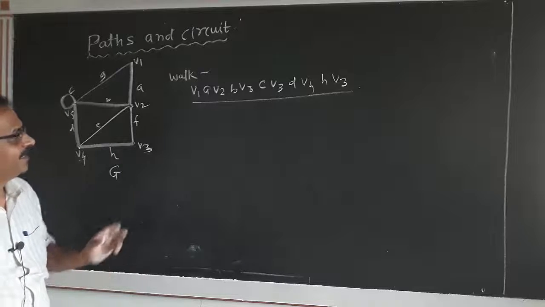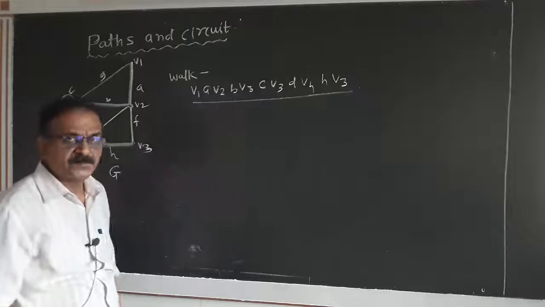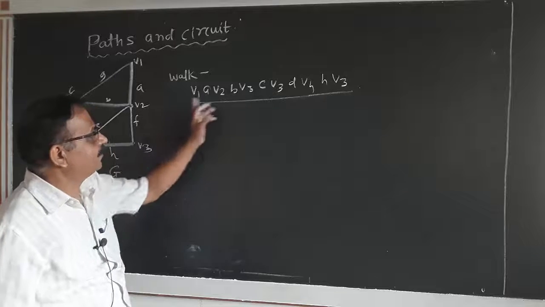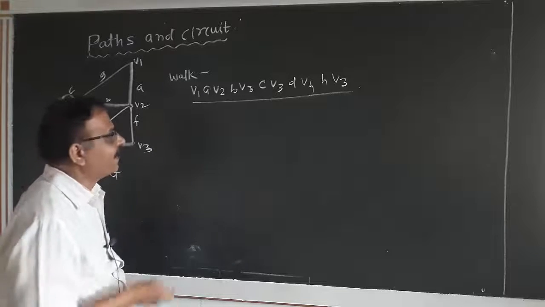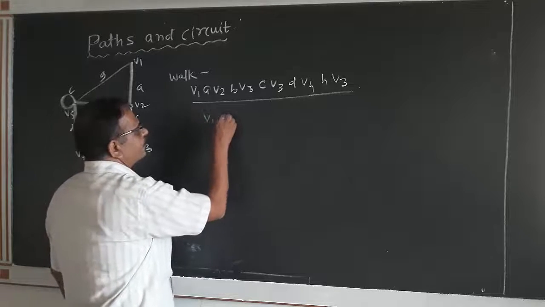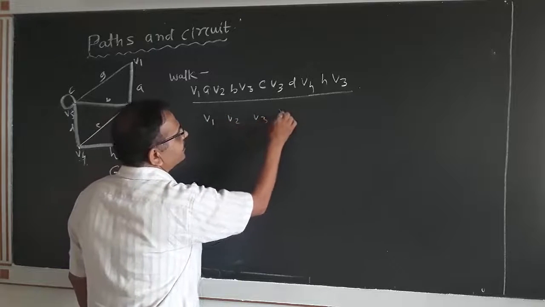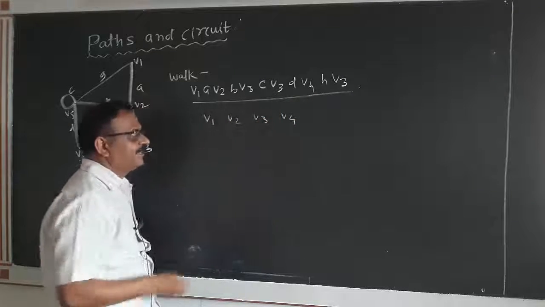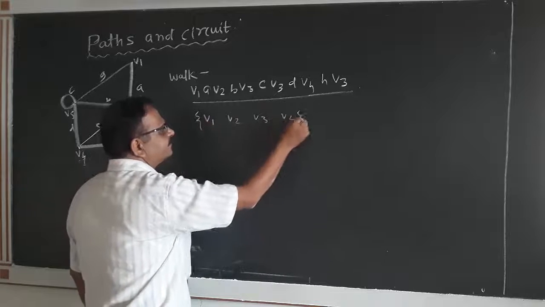And see that in this walk of the graph G, if we find the vertices, they are V1, V2, V3, V4. Again V3 is there. Therefore, this is a set of vertices.